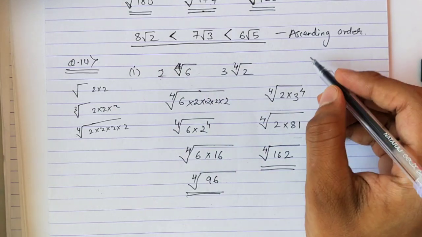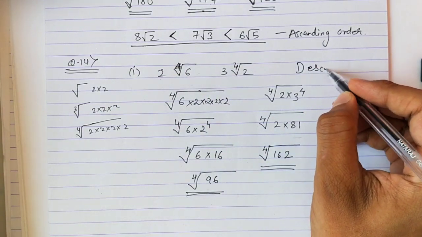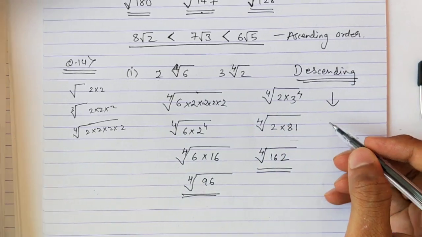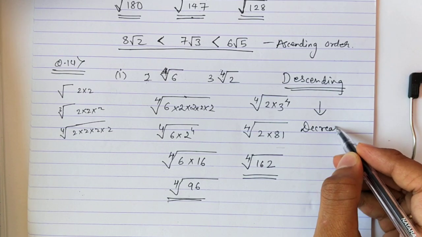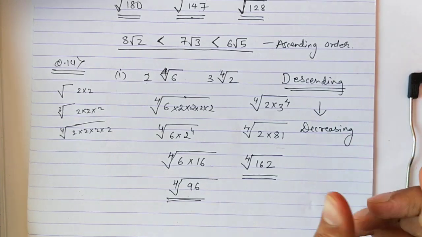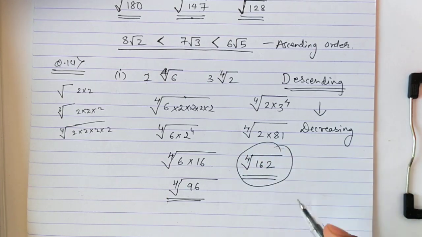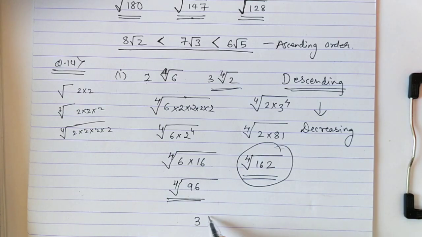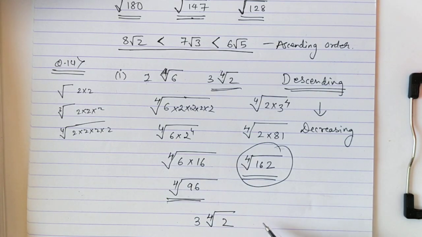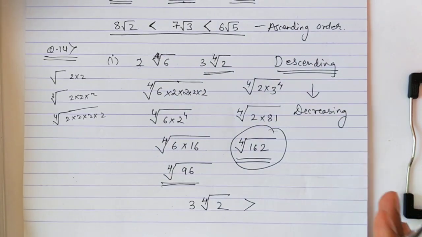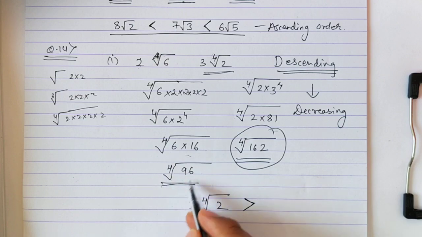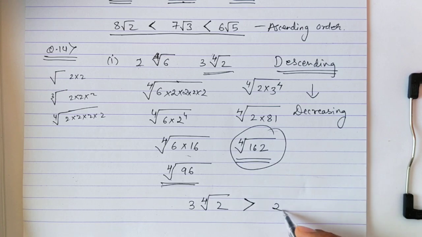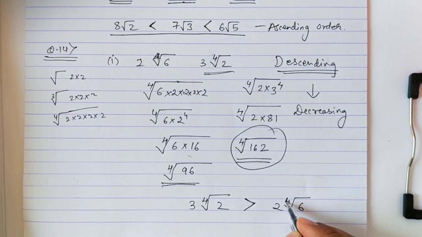But here the 14th sum is about the descending order. Descending means in the decreasing order. Okay. Decreasing means the bigger number will come first. So this is the bigger number here. This bigger number will come first. So my answer will be like this. Is greater than which number? 4th root of 96. The question is 2 4th root of 6. So it is 2 4th root of 6.